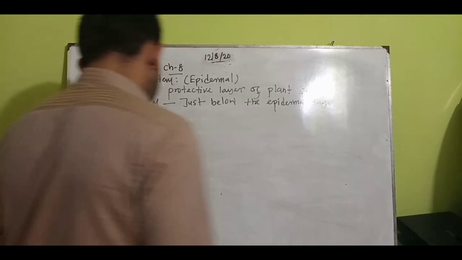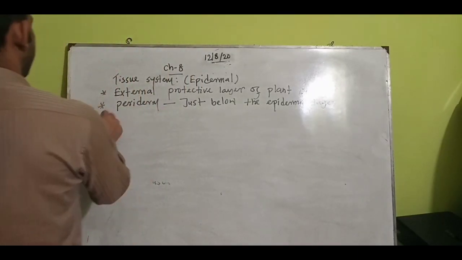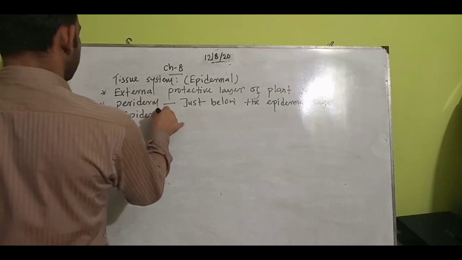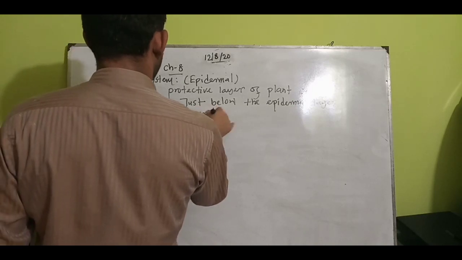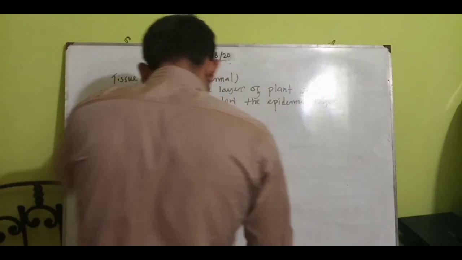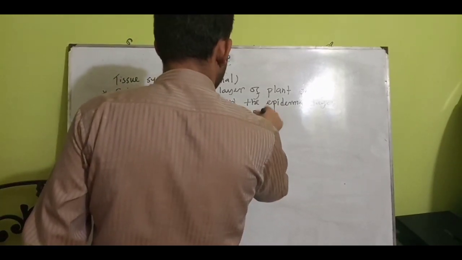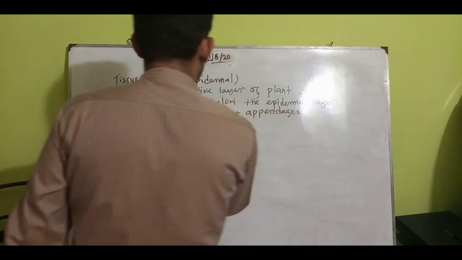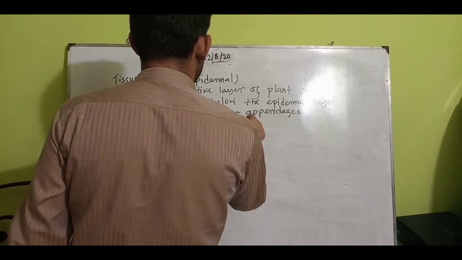And epidermis along with all kinds of periderm. So if we see the epidermis plus periderm plus organic appendages and appendages equal to epidermal tissue system.